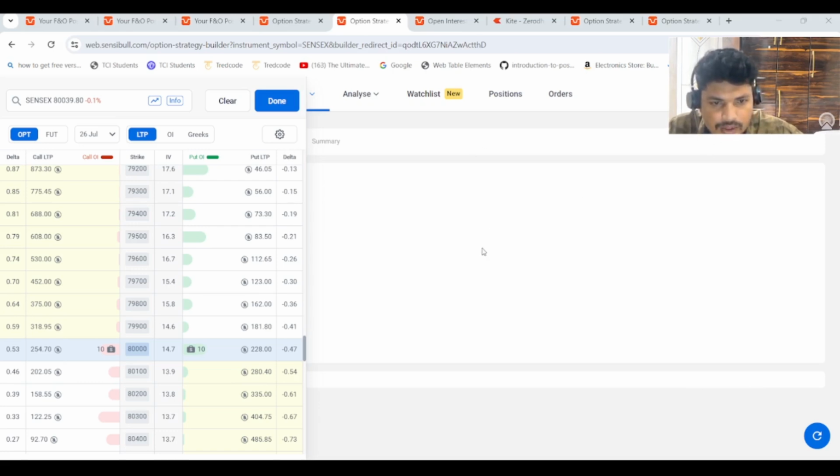And this is the payoff chart. If you can see here, this is the Sensex which I took. We have 79,635 as the lower side break even and 80,400 as the upper side break even. On both sides the difference is around 0.6 and 0.7 percent.